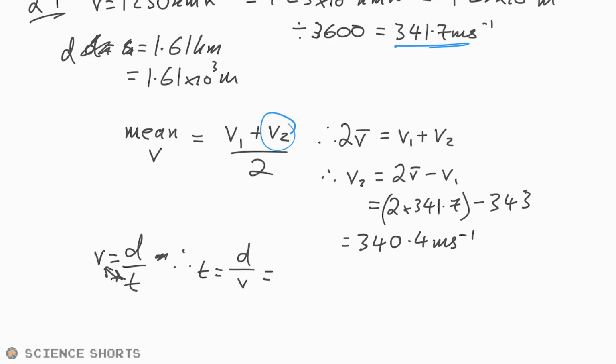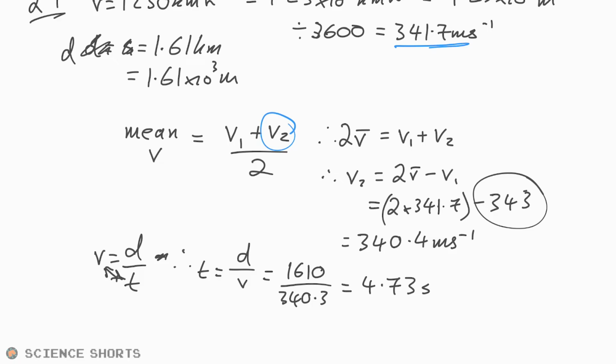And so that is, well, let's just keep it at 1,610 meters divided by 340.3. And that gives us 4.73. Yeah, because we've been given the other speed to just 3 sig figs, so we will stick to 3 sig figs. That's seconds, isn't it?